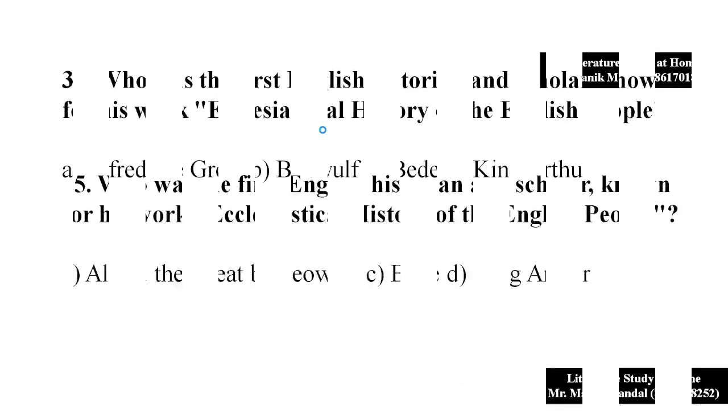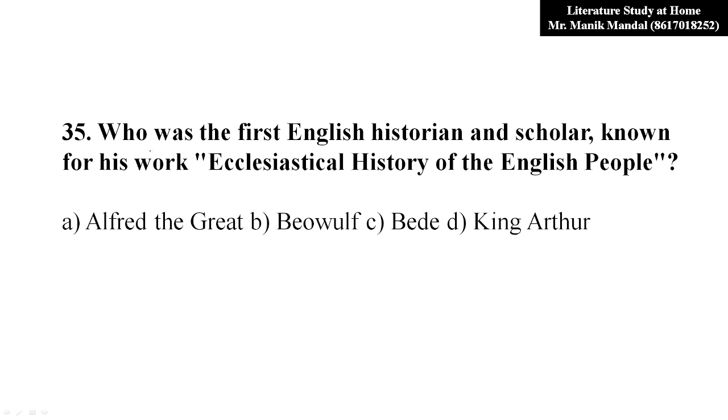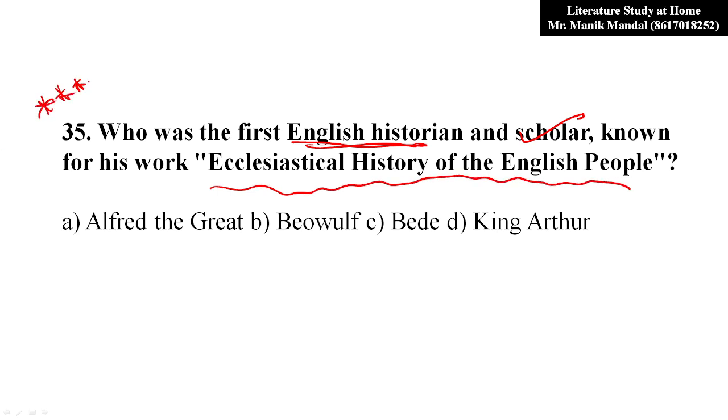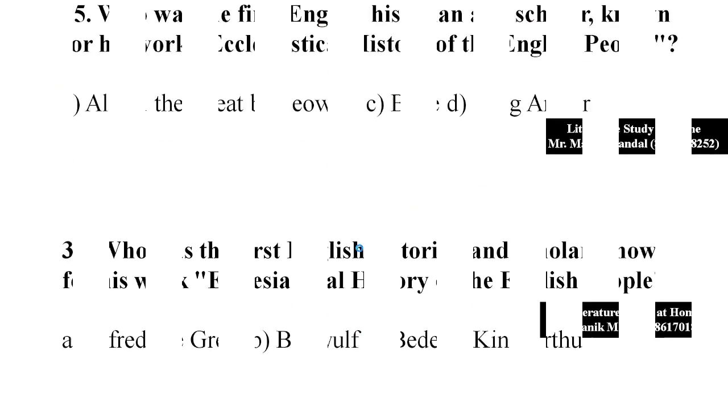Okay, now question number 35. Who was the first English historian and scholar known for his work Ecclesiastical History of the English People? This is also another most important question. Obviously, it was Bede.